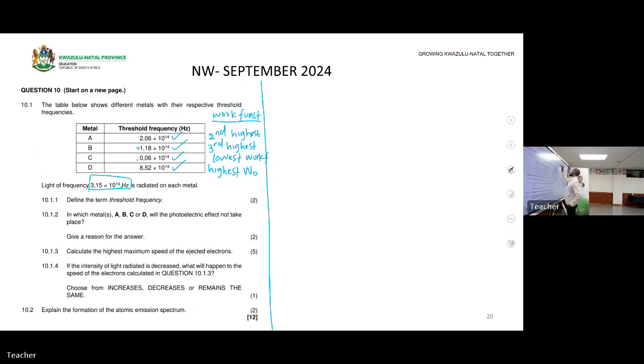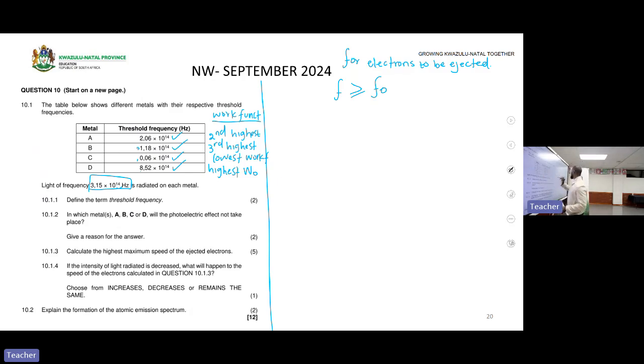Remember, for electrons to be ejected, the frequency of light should be greater than or equal to the threshold frequency. So you are shining with 3.15.